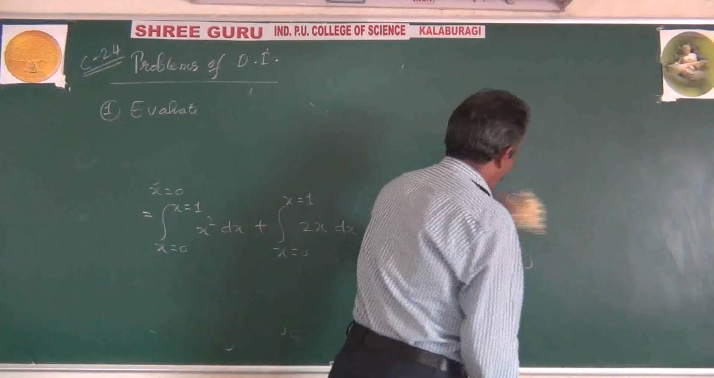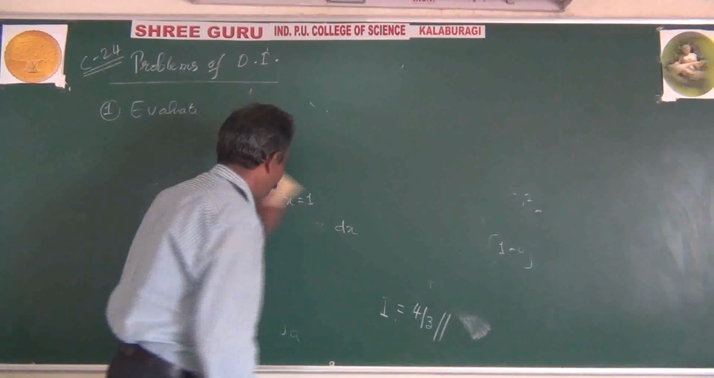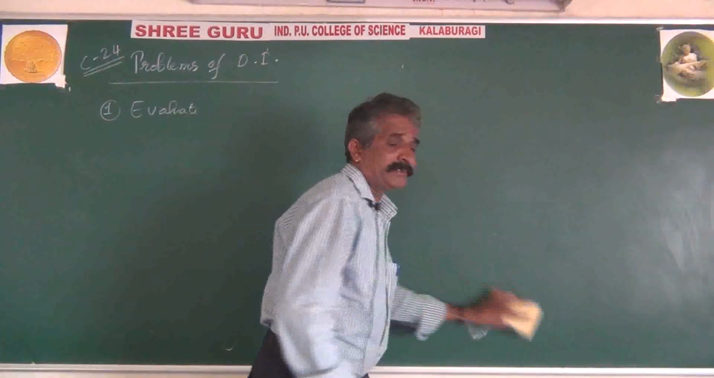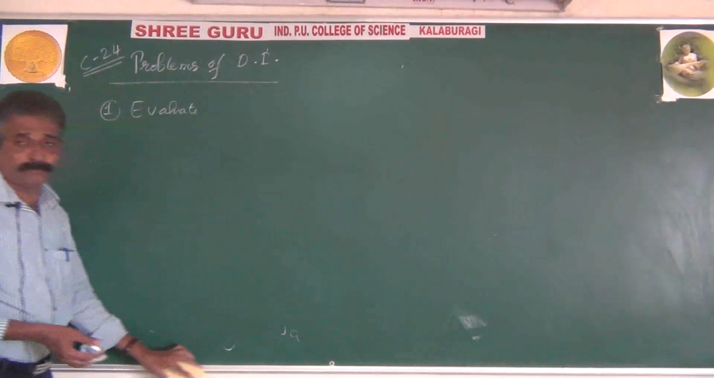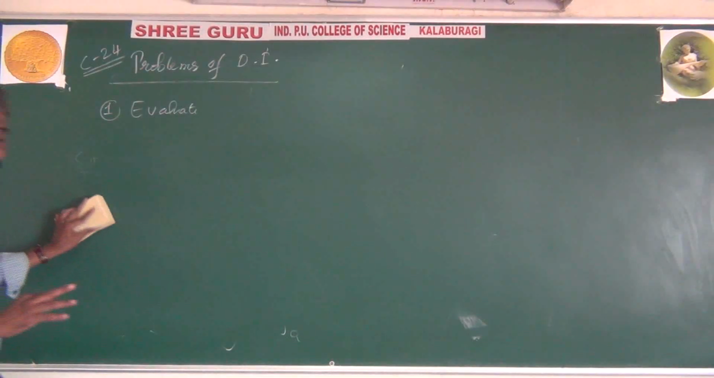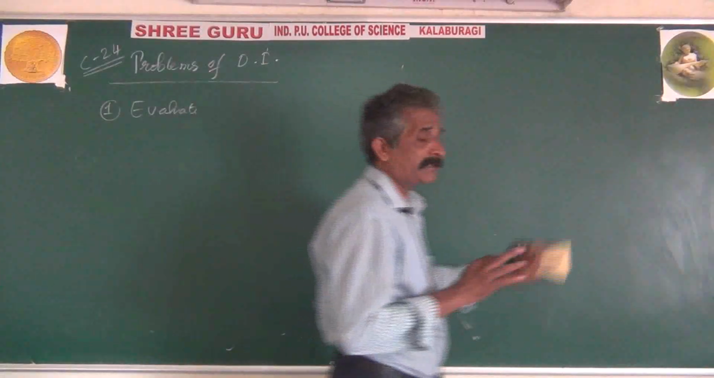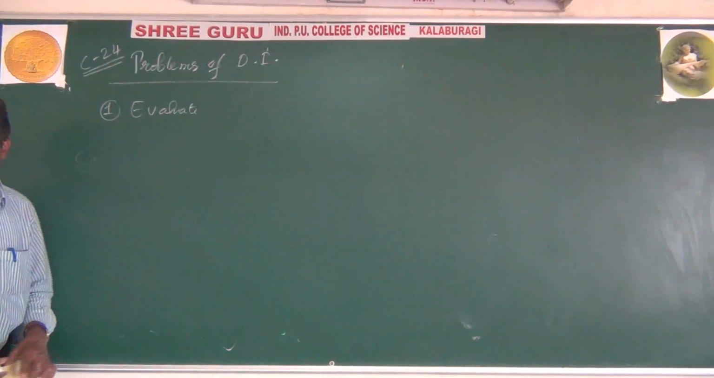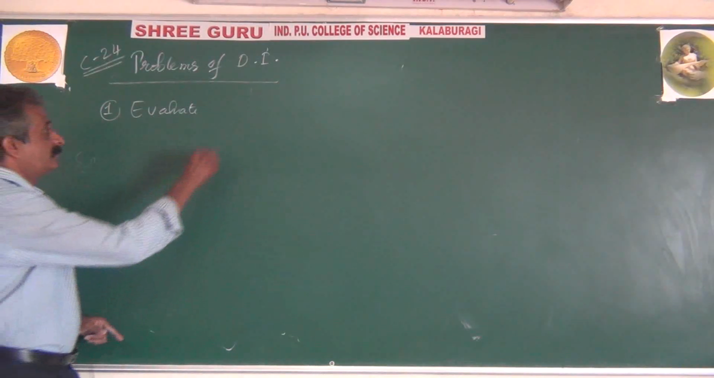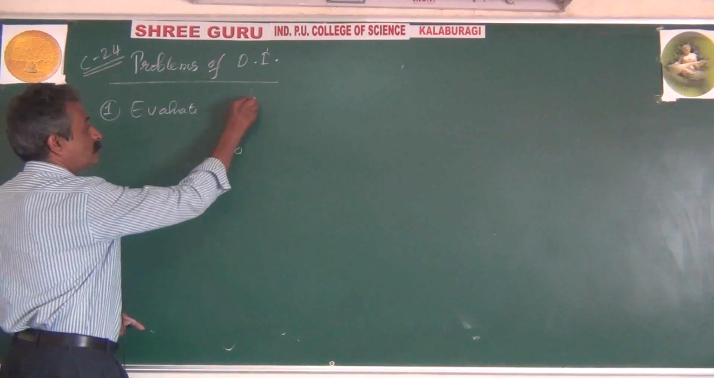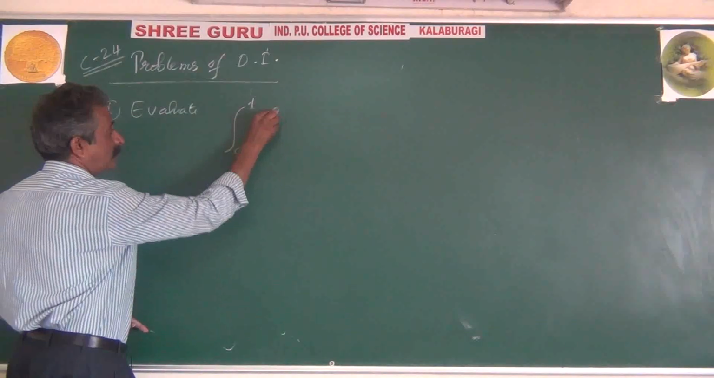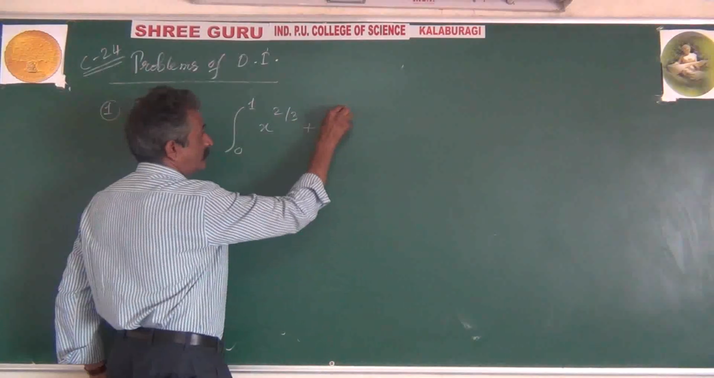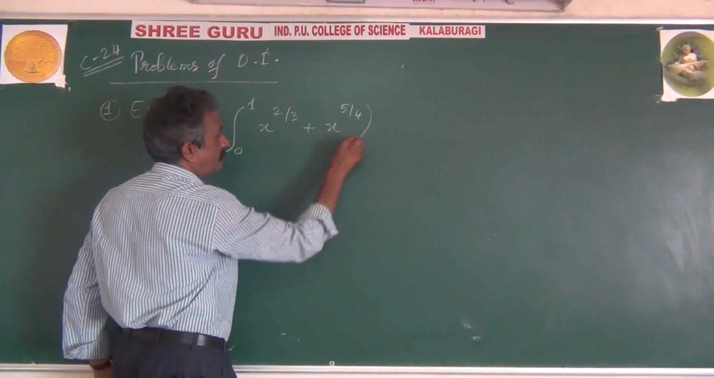Find or evaluate. And these are all not new problems, old problems, no new method, old method. Extra work is at limits. That's the only extra. Remaining is as usual. Evaluate integration 0 to 1, x to the power 2 by 3 plus x to the power of 5 by 4 dx.